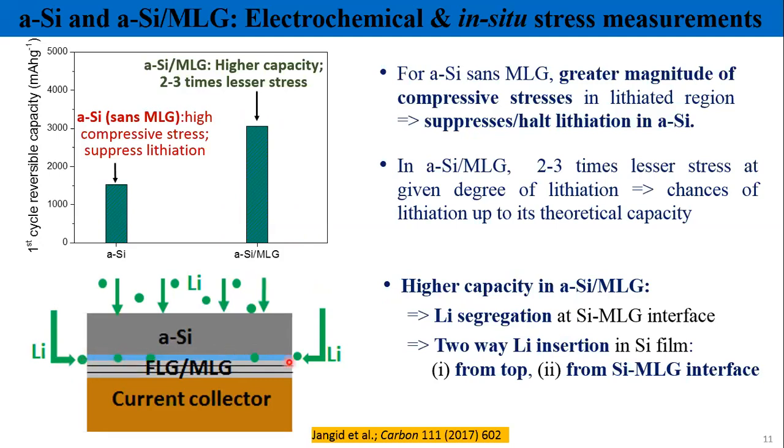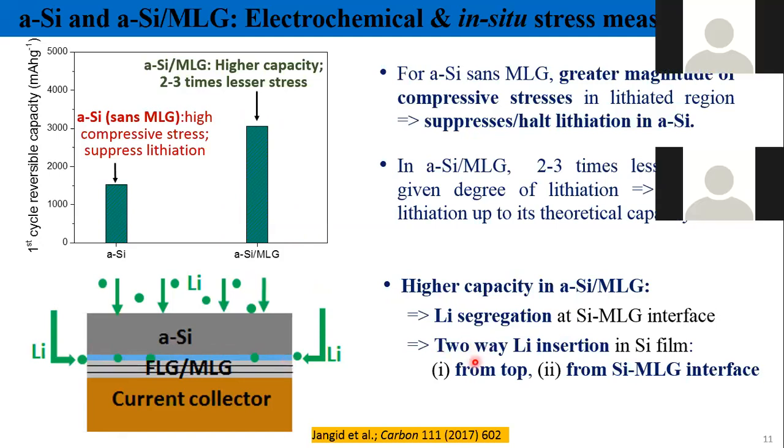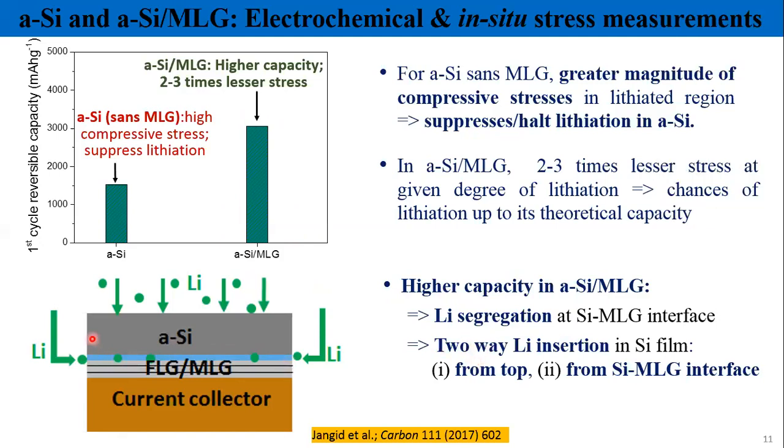During the cycling, this free surface is exposed to the electrolyte, as well as this silicon graphene interface where lithium has already segregated. So from these two ways, the lithium will start to insert in silicon. That is the reason that in the silicon film you are getting more lithium storage as compared to silicon without graphene.